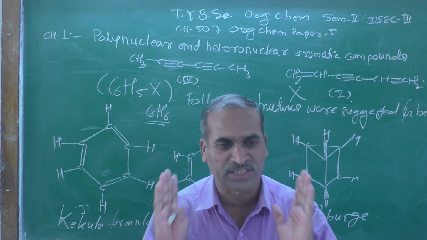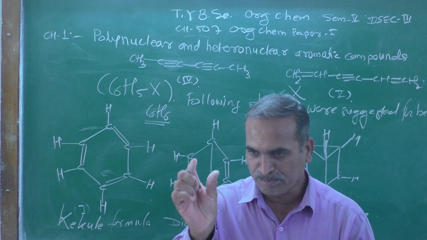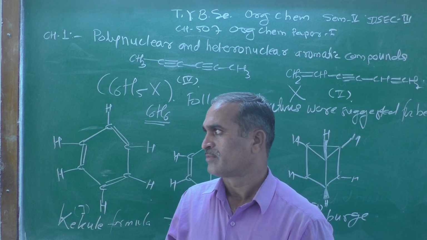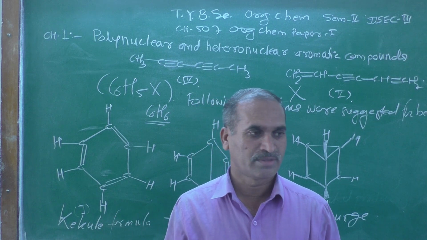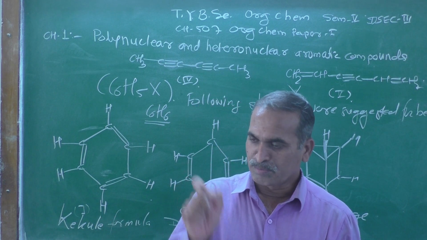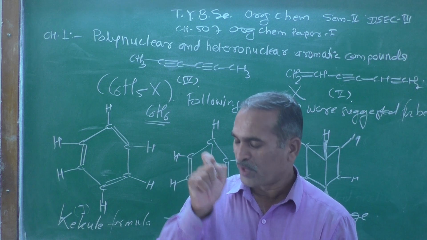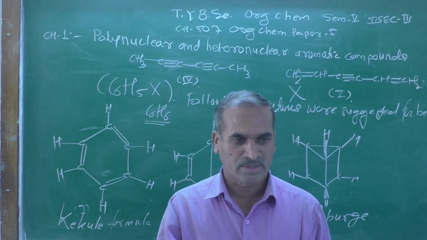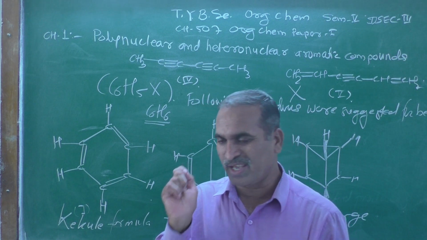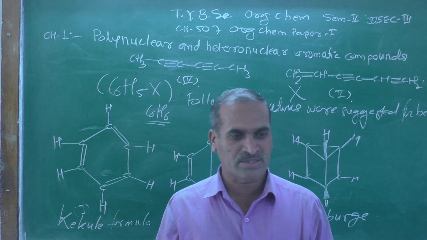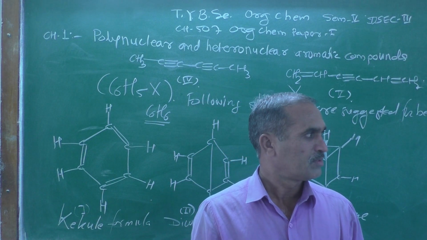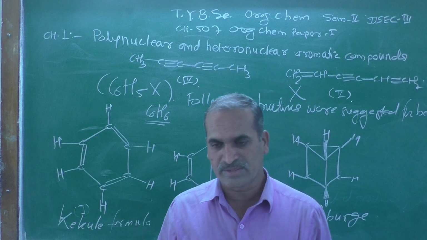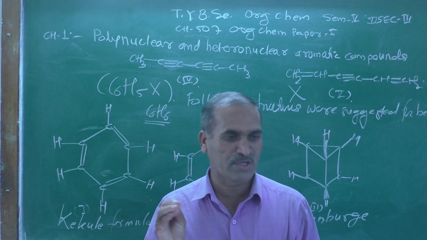They do not resemble the benzene structure, because benzene, when treated with bromine in presence of a Lewis acid catalyst, gives bromobenzene, only one isomer.